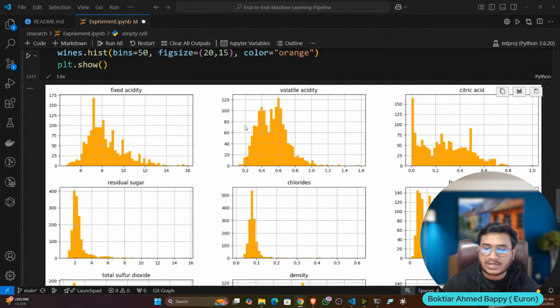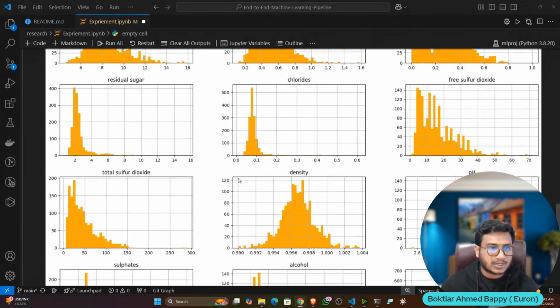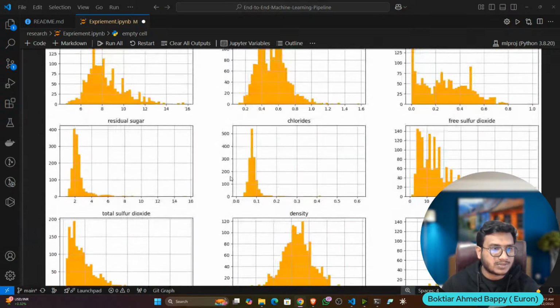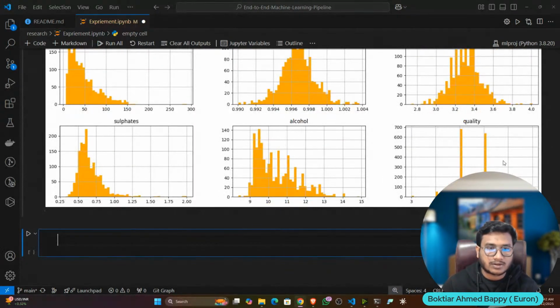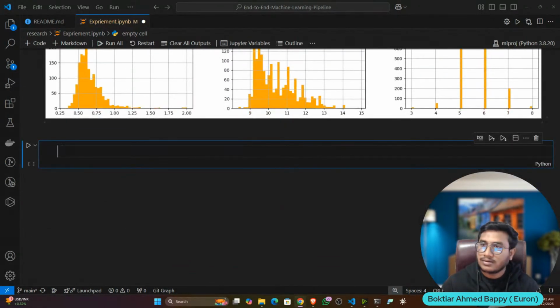But I'm not going to do it, because I told you we'll just try to train the model as soon as possible and build the entire pipeline. So this is the entire distribution of the data, and this is the target column.